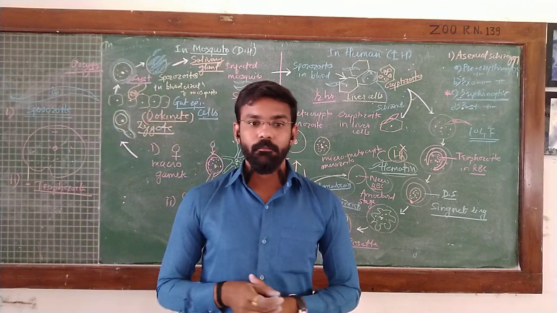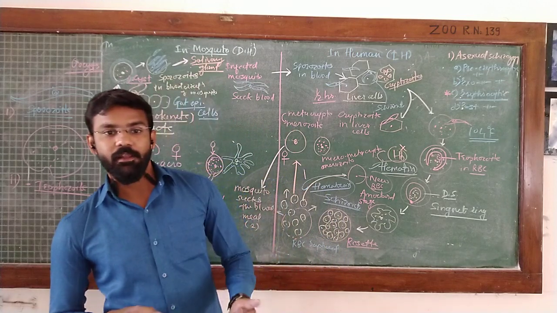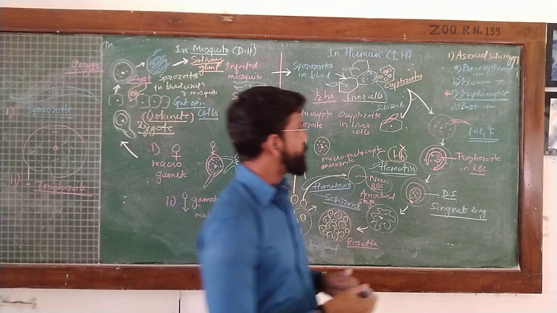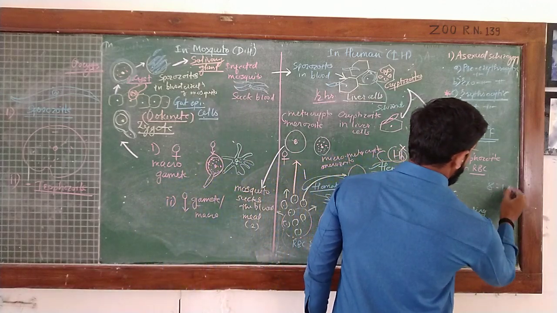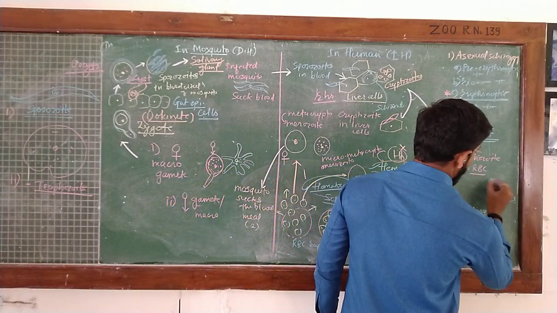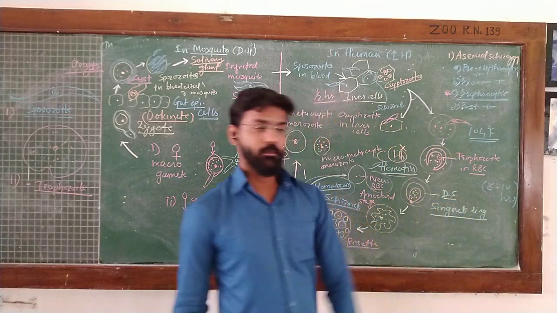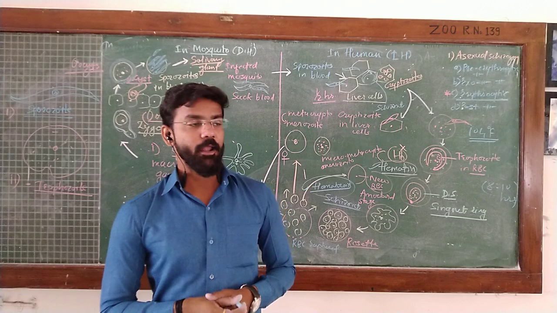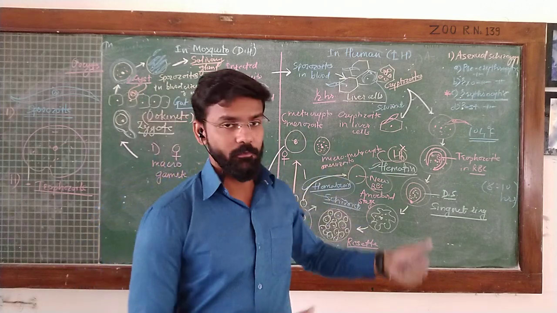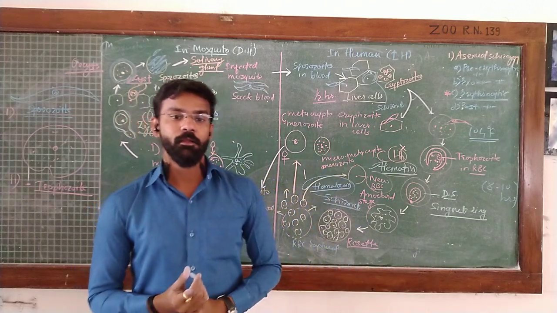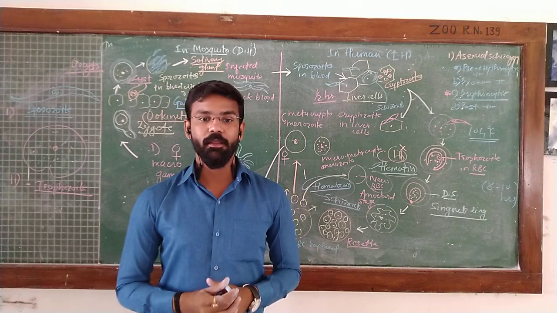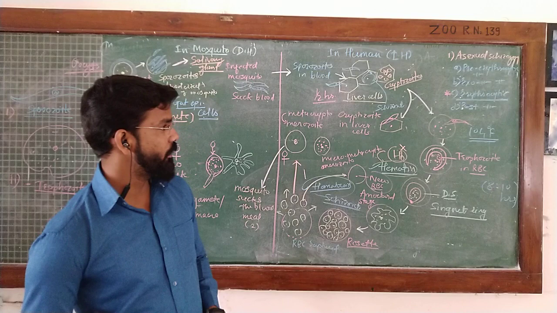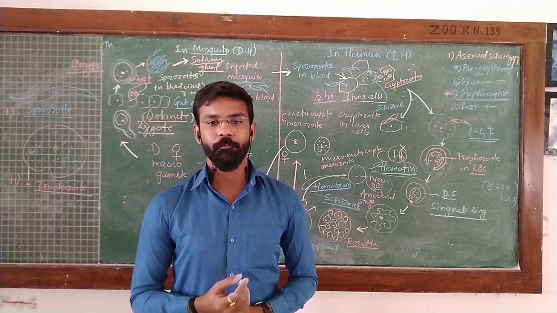Then this chill and fever is followed by the sweating phase, which lasts for 8 to 10 hours, and the patient shows sweating. All these symptoms result in the enlargement of the liver and spleen, that is, hepatomegaly and splenomegaly conditions occur during this phase of the life cycle.